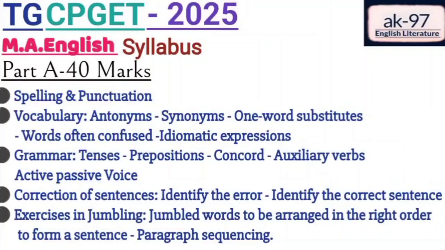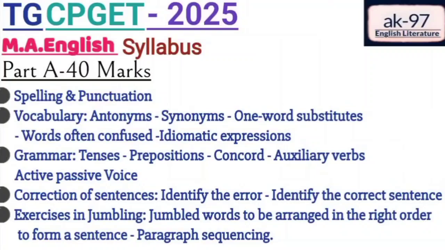Next segment, vocabulary. Under vocabulary, we have various topics like antonyms, synonyms, one-word substitutes, words often confused, and idiomatic expressions. Let's discuss in detail. Antonyms are nothing but opposite words.